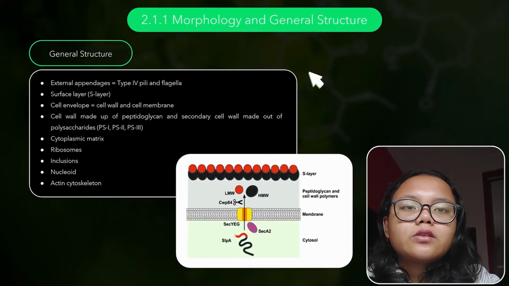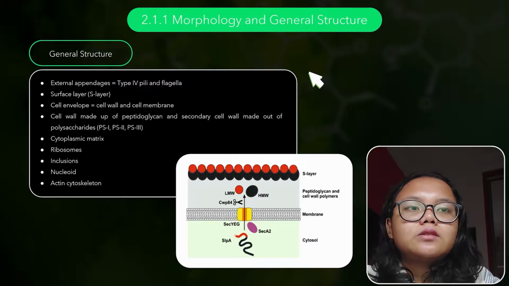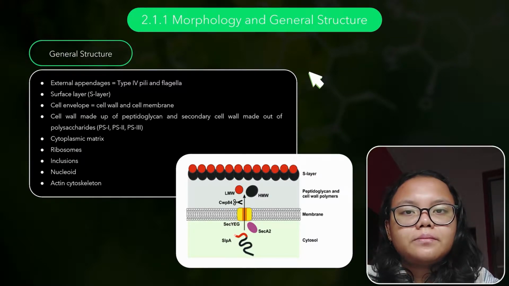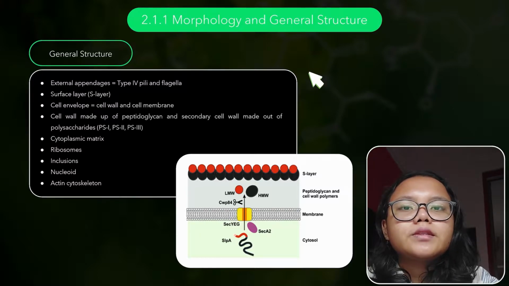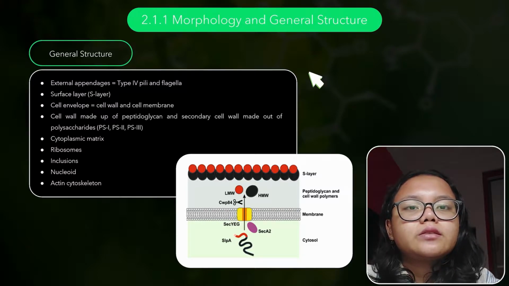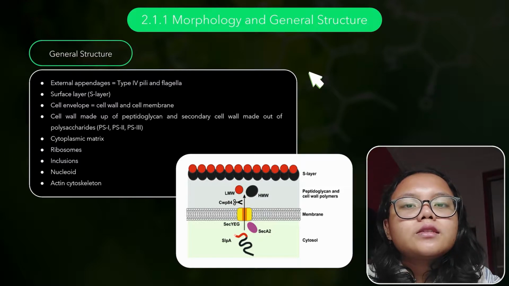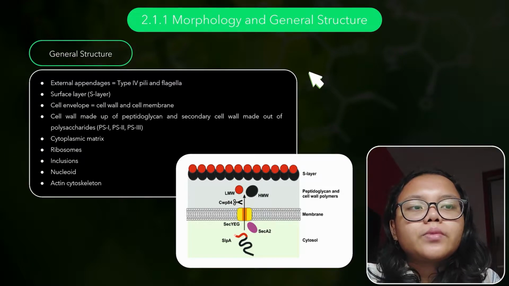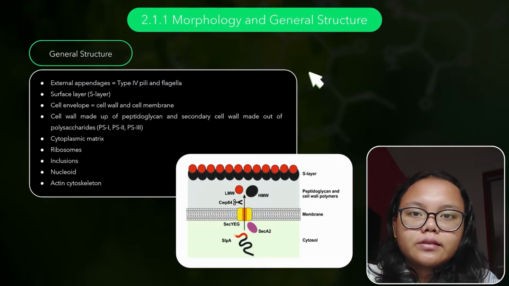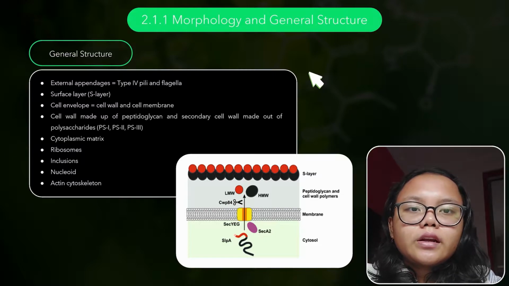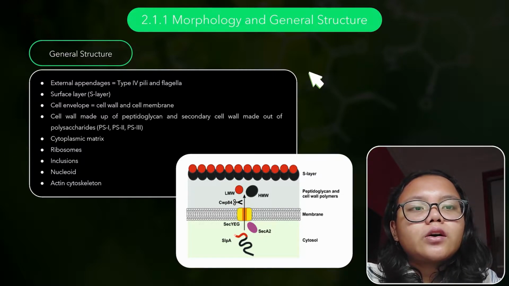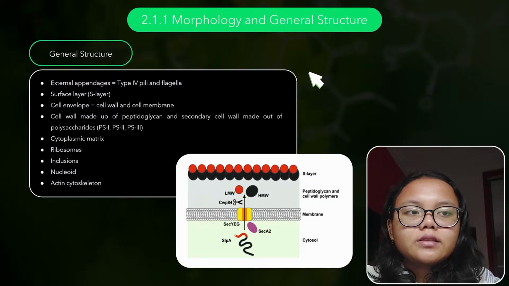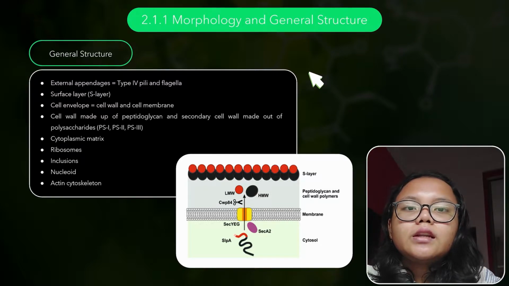In the general structure, Clostridium difficile has external appendages, which are type 4 pili and flagella, and also has a surface layer, or S-layer. Clostridium difficile also has a cell envelope, which includes the cell wall and cell membrane. The cell wall is made of peptidoglycan, and the secondary cell wall is made of polysaccharide, of which there are 3 types: polysaccharide 1, polysaccharide 2, and polysaccharide 3. Like usual bacteria, Clostridium difficile also has internal components, which are the cytoplasmic matrix, ribosome, inclusion, nucleoid,